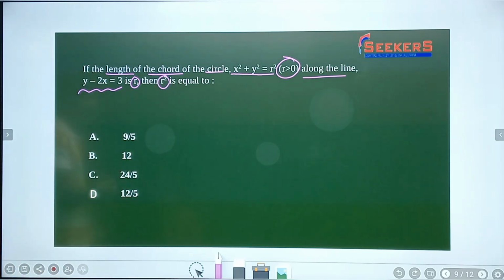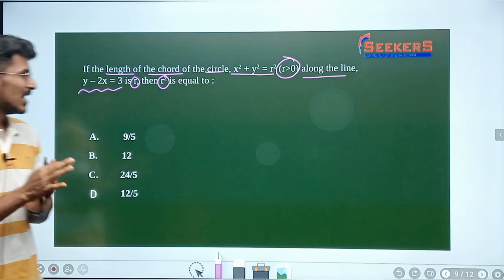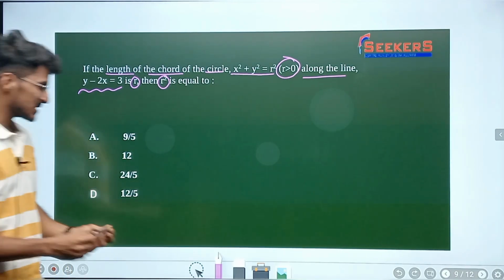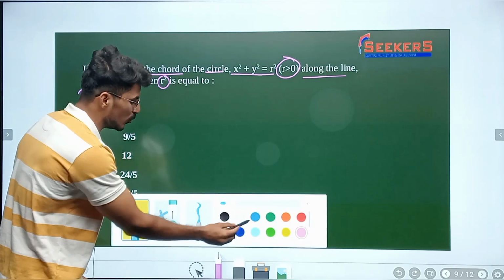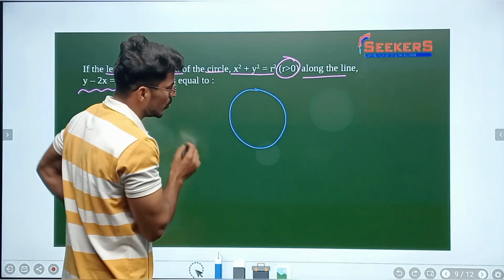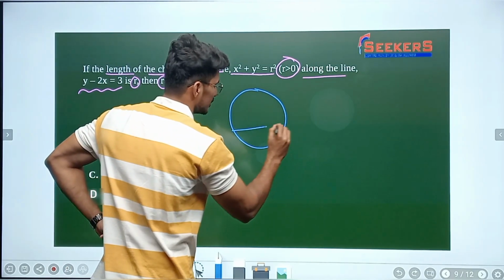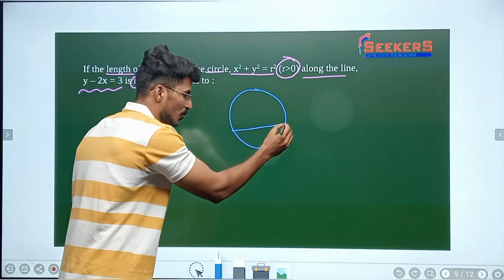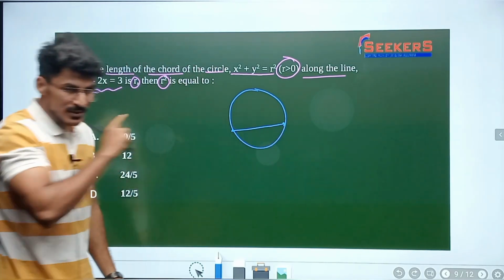So this is the chord of a circle concept. First let me give you a basic idea of what we mean by a chord of a circle. Basically a chord of a circle is nothing but joining any 2 points on the circle. Let me say this is the circle. Look, this is a point, this is a point. Joining these 2 points is a chord.